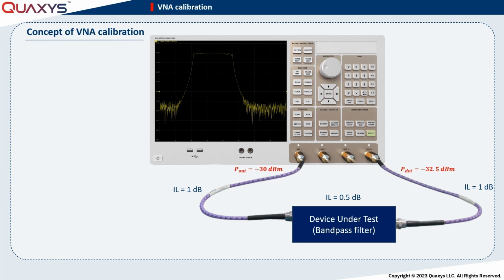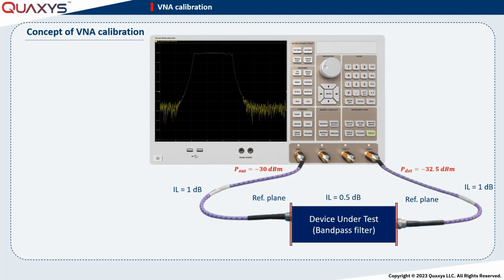A network analyzer measurement always occurs at reference planes. With respect to these reference planes, the measured phase and insertion loss are converted into the displayed phase and insertion loss. By default, the reference planes are positioned at the VNA measurement ports. Calibration allows bringing these reference planes to desired locations, namely the ports of the device under test. The location of the reference plane is where the calibration happens using standards such as short, open, and load. We will describe the calibration process in more detail in the next video.